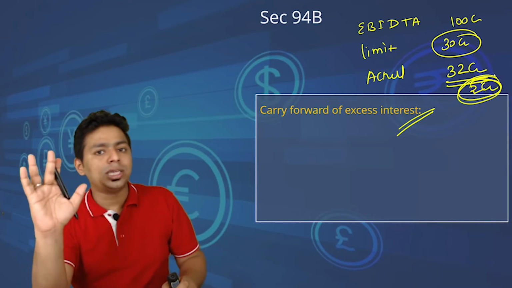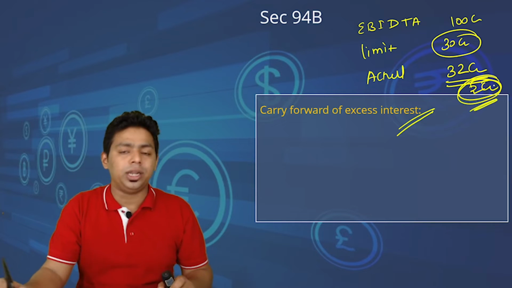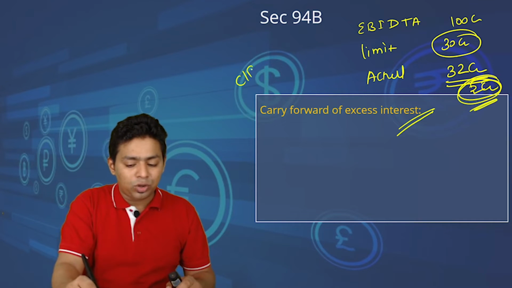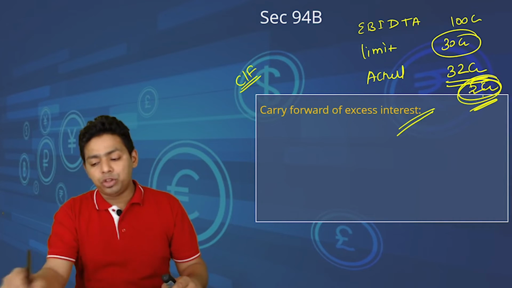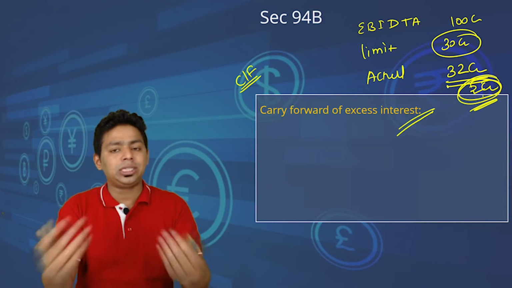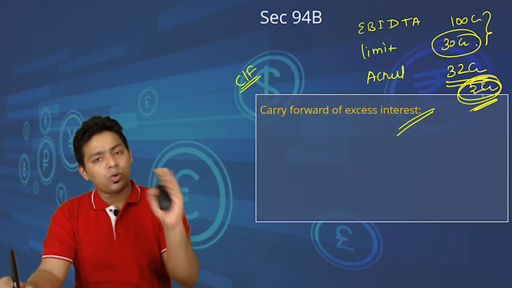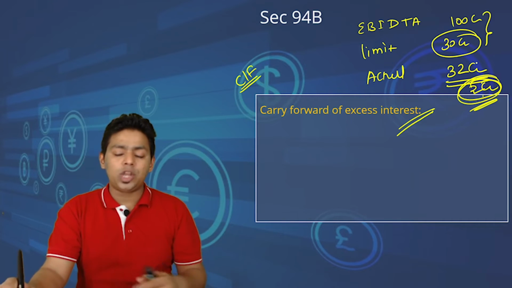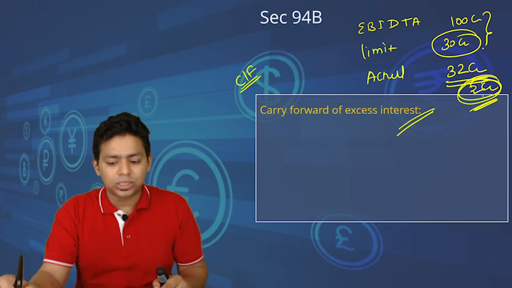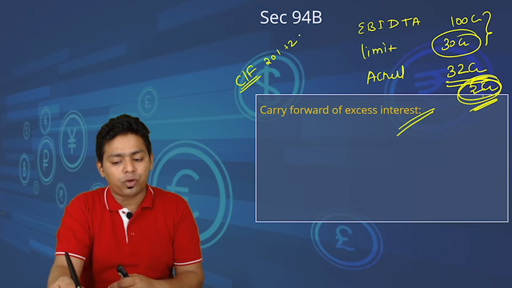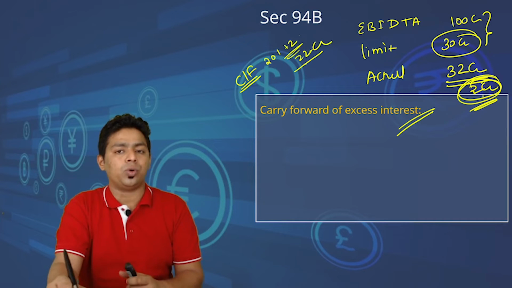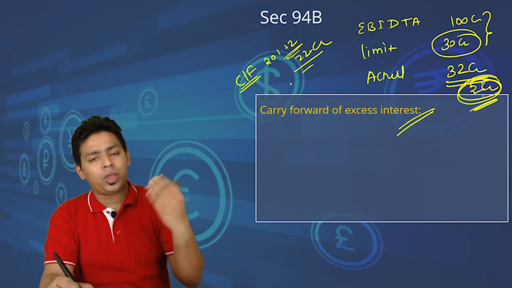But is it a permanent disallowance, sir? No, this is a temporary disallowance. The government allows you to carry forward this excess 2 crore, and next year you can check it against your limit. Next year, again the same data, 100 crore and a 30 crore limit, but you have paid only 20 crore as interest. So you can take next year's 20 crore plus the brought forward 2 crore, a total deduction of 22 crore, if you can set off.